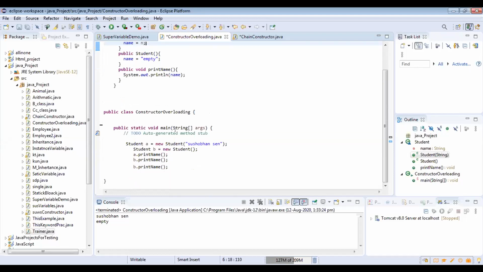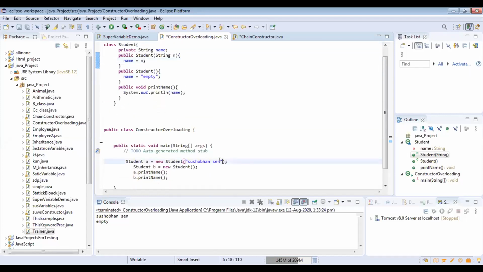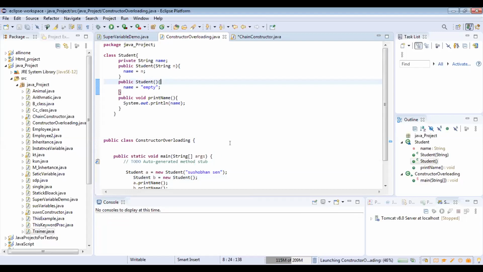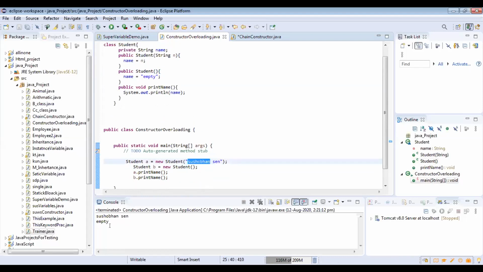Now in the constructor overload method, I create student A equal to new Student and give the parameter Sushobhan Sen, and for student B, new Student, I don't give any value. So now I'm going to run it. Now it came Sushobhan Sen for the parameterized constructor, and the default constructor value came as empty.